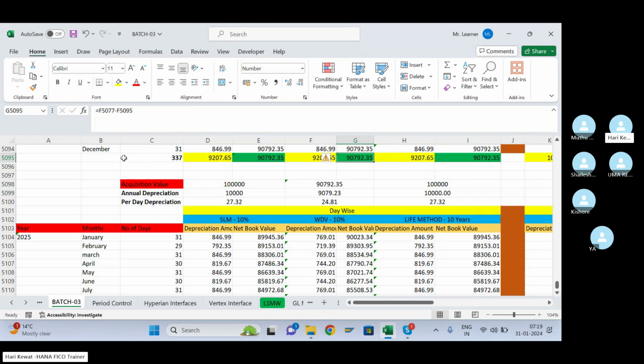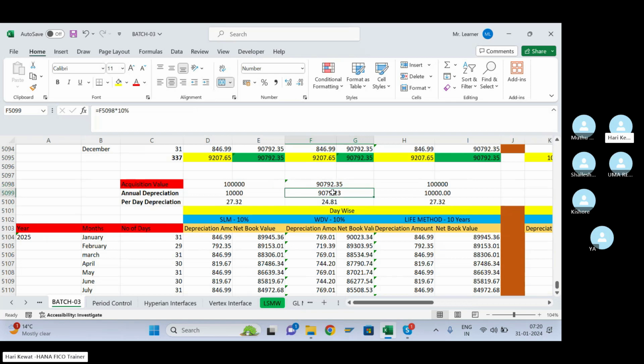Okay, so in 2024 this was the net book value. That net book value will become the basis for the 2025 depreciation calculation. So this is the acquisition value, or net book value, for the WDV method. In the life method also it will follow the original acquisition value only. Now I am calculating annual depreciation again for 2025. Same 1 lakh multiplied by 10 percent, it is 10,000. This multiplied by 10 percent, this much depreciation.